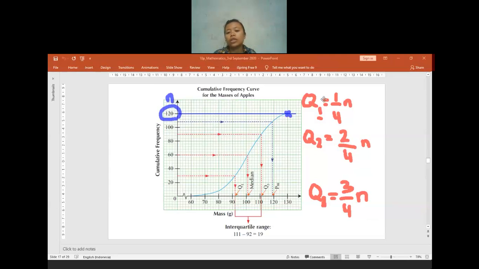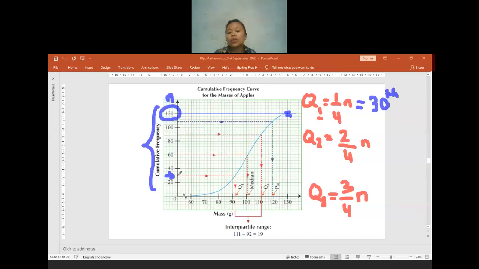If you have no confusion, now we find Q1, Q2, and also Q3. For finding Q1, it will be 1 per 4 times 120. 1 per 4 times 120, the answer is 30. So it means we have to find the 30th data. How do we check the 30? We have to check the cumulative frequency on this side. From this side, we find the 30. The 30 will be at this place.